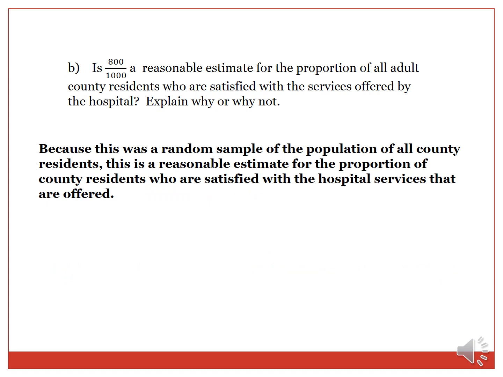We are asked, is 800 over 1,000 a reasonable estimate for the proportion of all adult county residents in the area who are satisfied with the services offered by the hospital? Explain why or why not. Because this is a random sample of the population of all county residents, this is a reasonable estimate for the proportion of county residents who are satisfied with the hospital services that are offered.